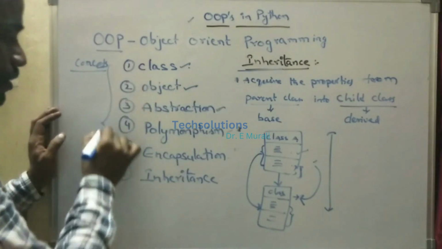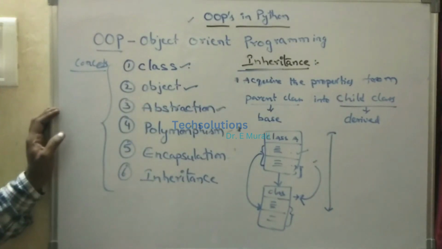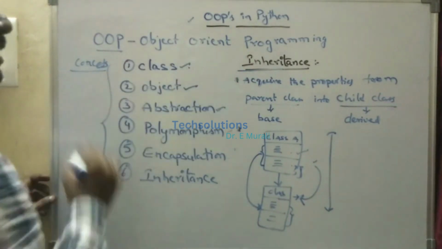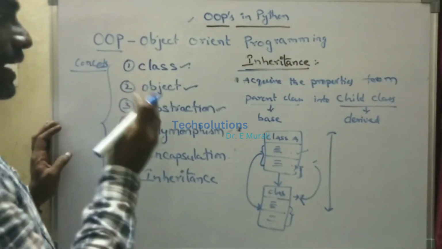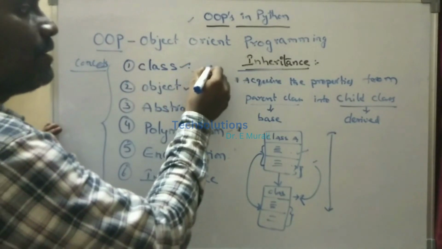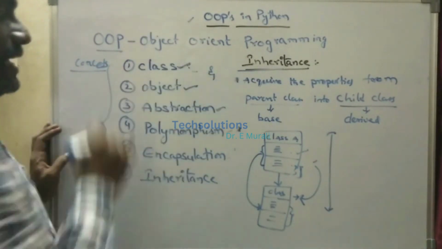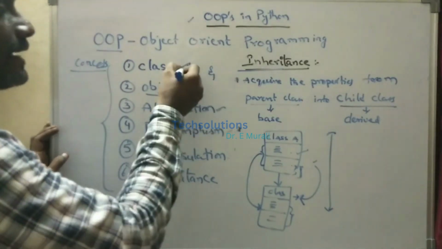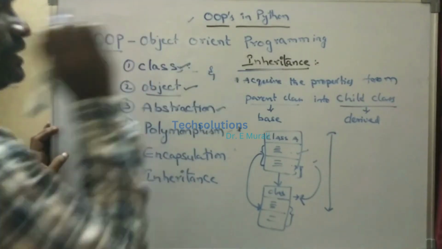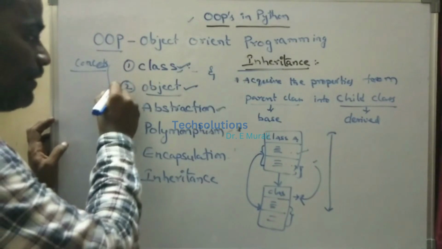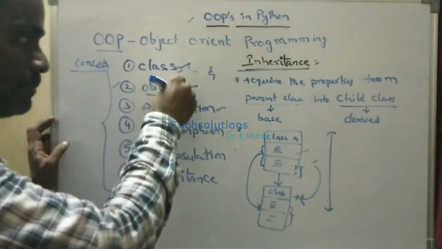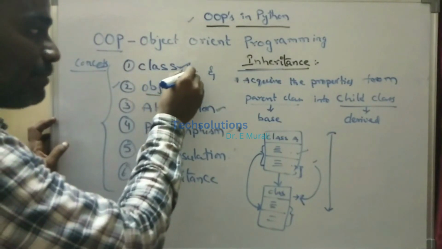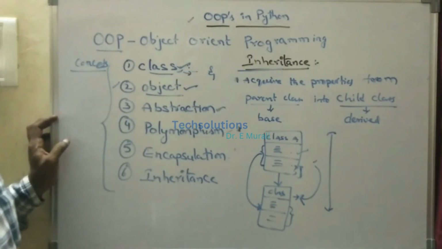Now these are called the OOPS concepts. A glimpse we can see. What is meant by class? Class is nothing but a collection of attributes and functions. What is meant by object? Object is nothing but an instance of a class, a reference of a class. What is the need of an object? By using the object only we can access the attributes and functions of a particular class.